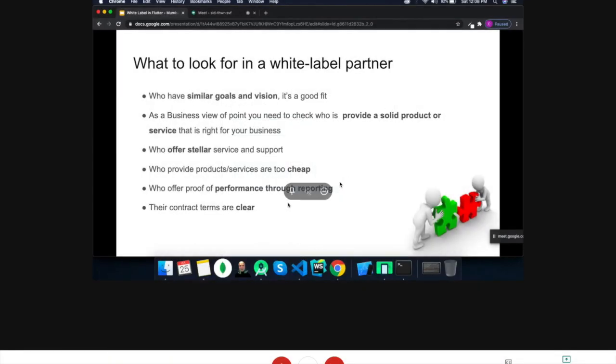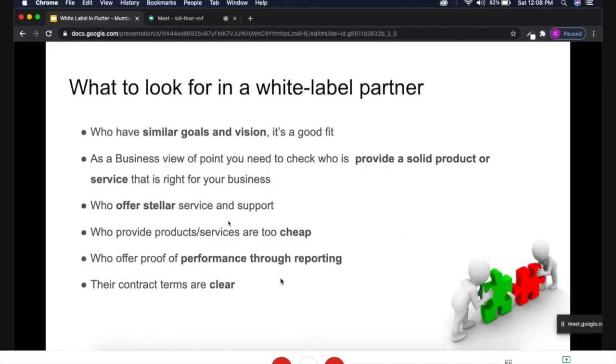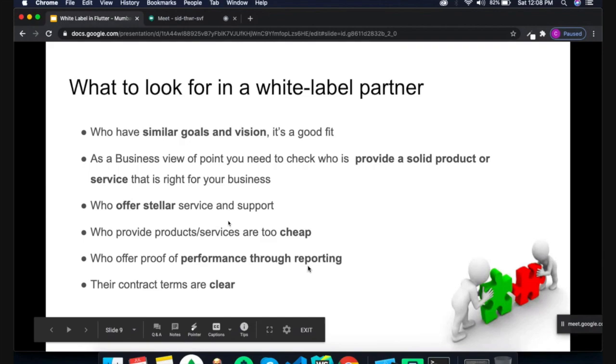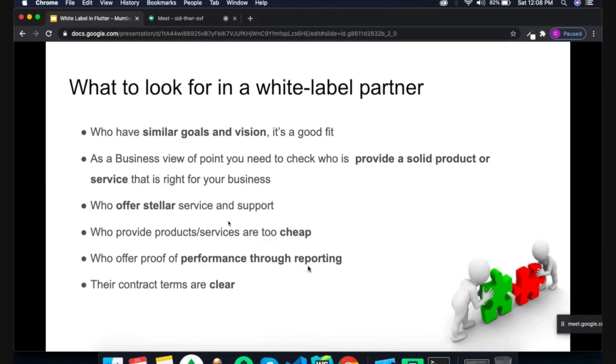The second thing we need to check is who is providing maintenance or service after buying any module. Suppose they provide one white label application with social login integration, and there is an issue. Suppose it's working in their application, but it's not working in our application when we integrate it, or we face any issue. So maybe they need to provide service or support to help maintain the same feature